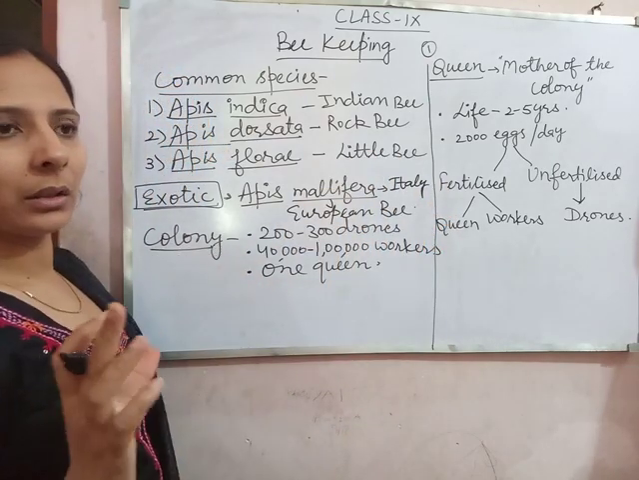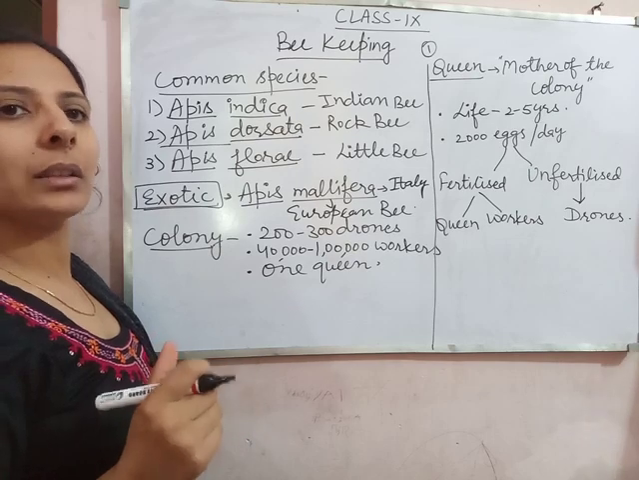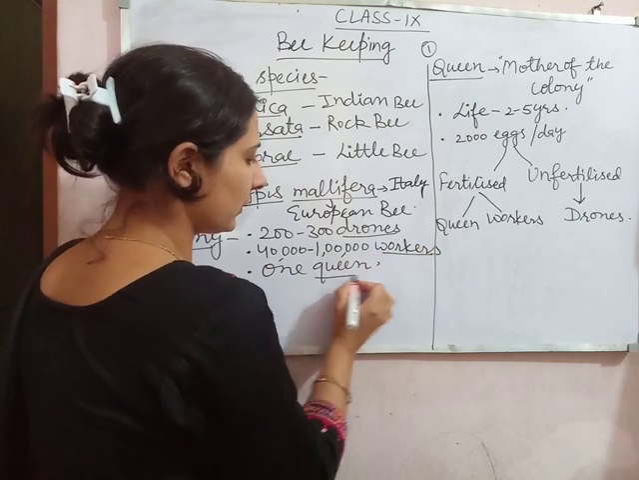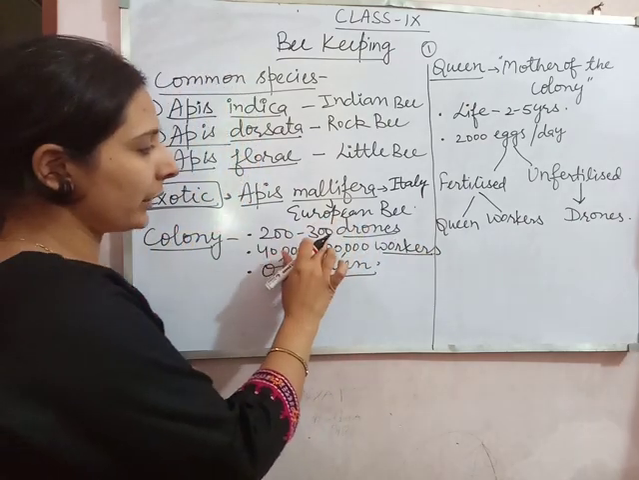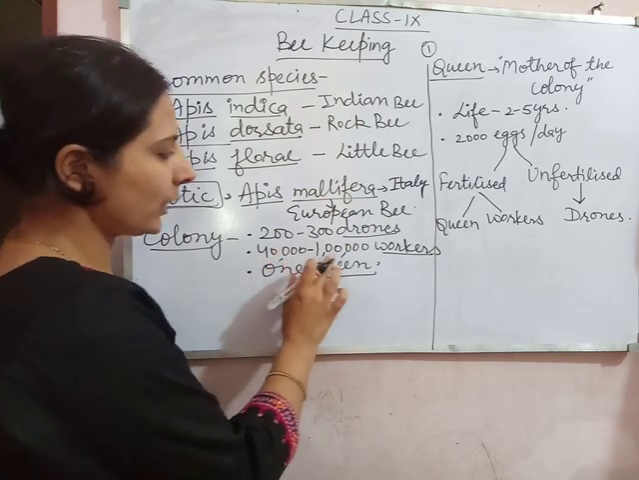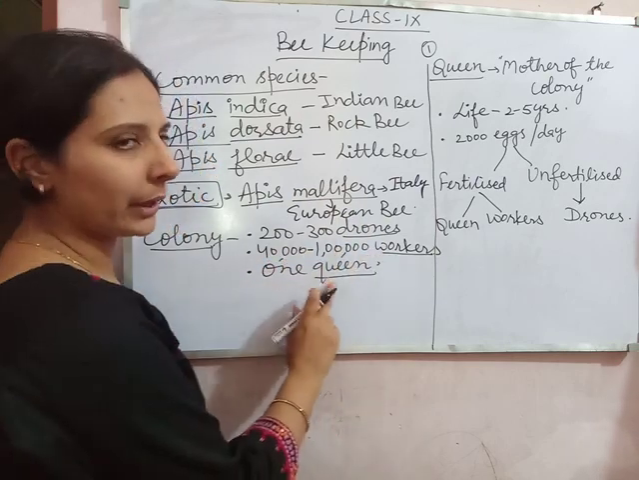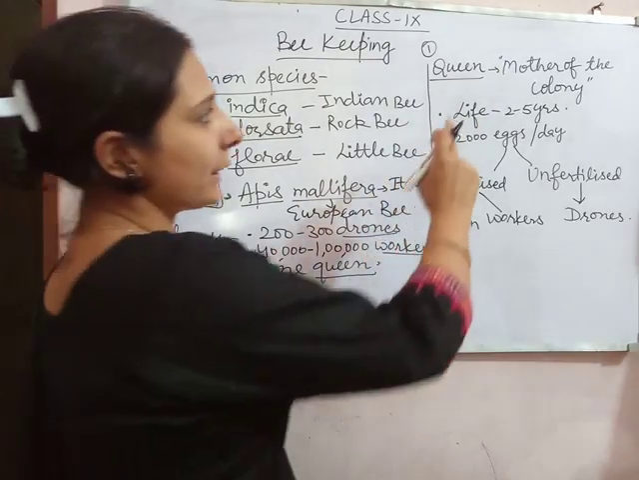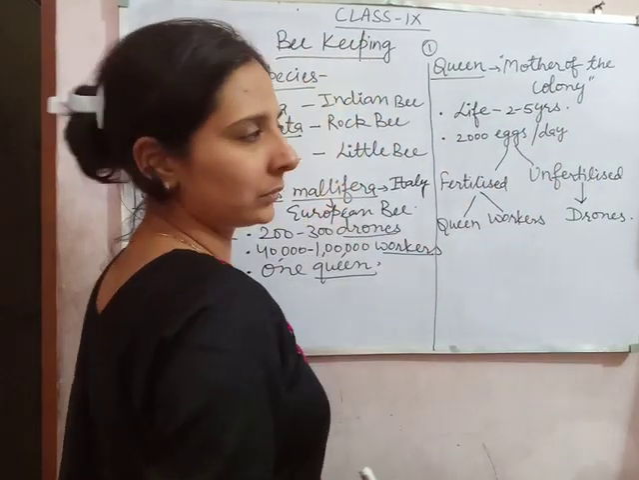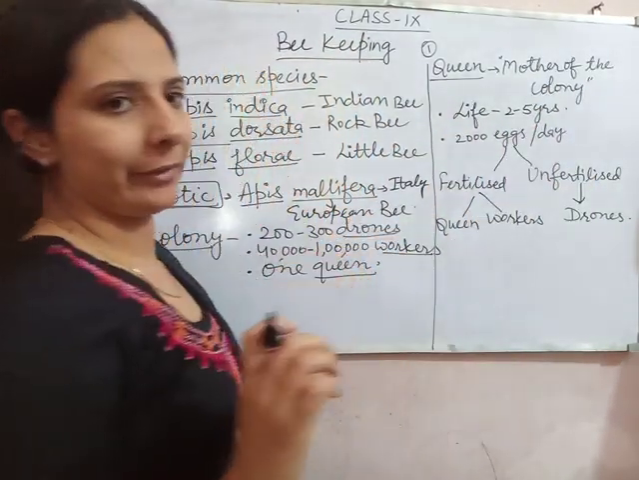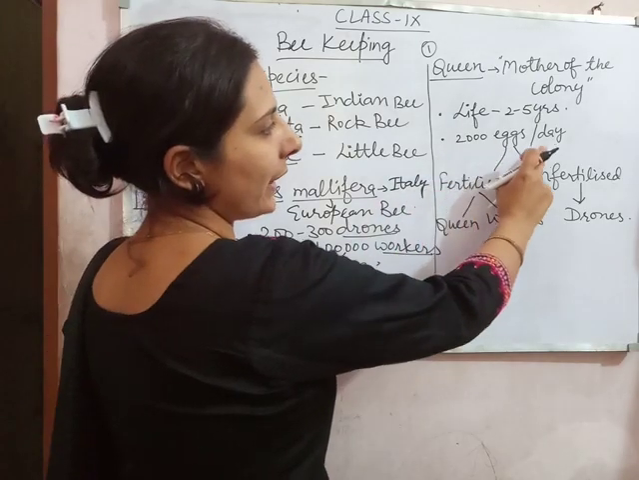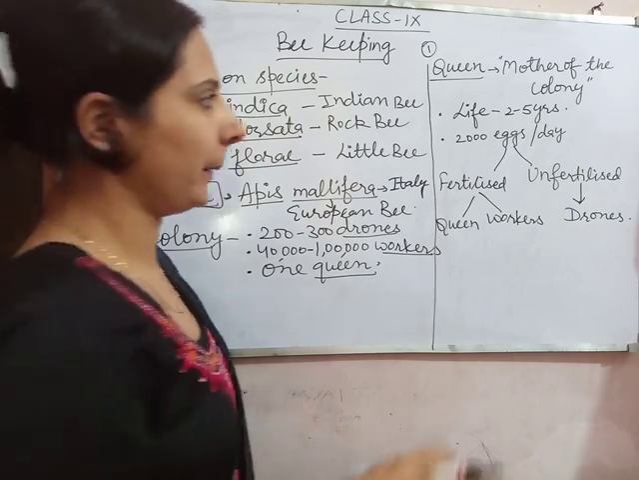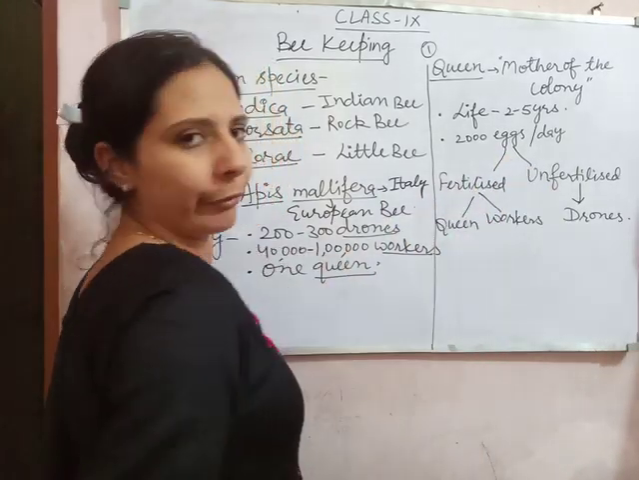Now what is the colony? The bees live in a colony, and this colony contains three types of members. There are 200 to 300 drones, 40,000 to 1 lakh workers, and only one queen. Now what are the qualities of the queen? The queen is also called the mother of the colony, and its life is around 2 to 5 years. It lays up to 2,000 eggs per day, and these eggs can be fertilized or unfertilized.